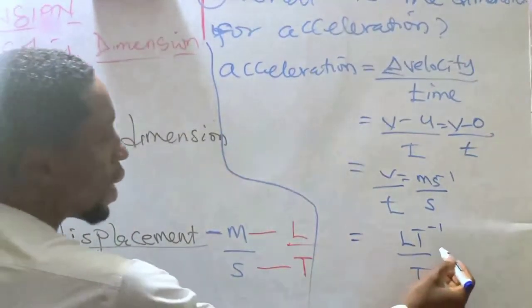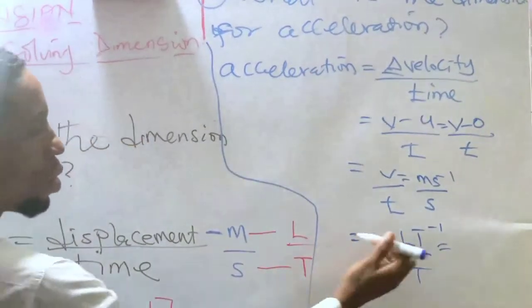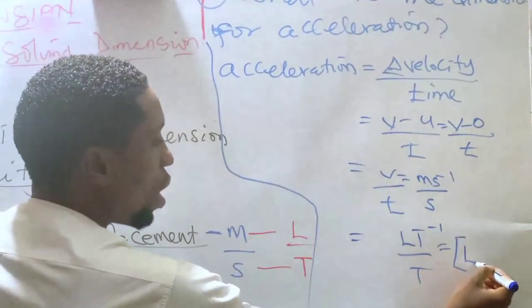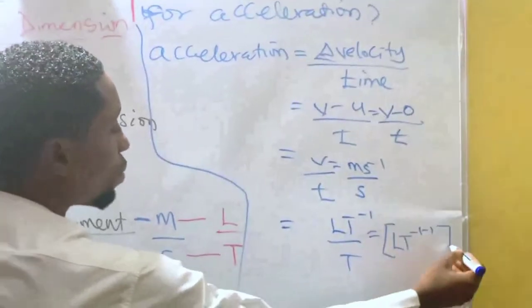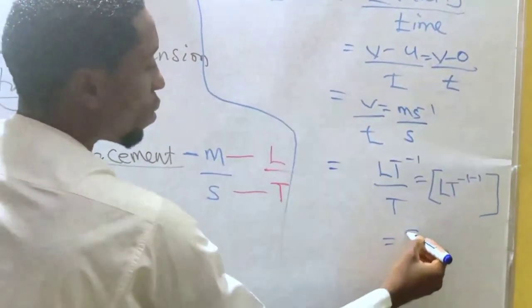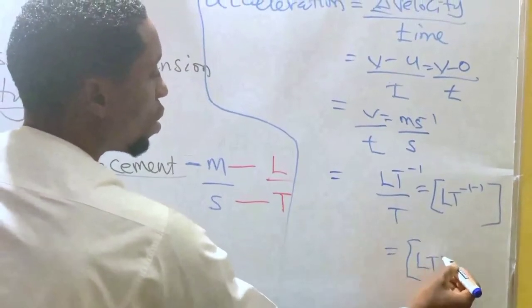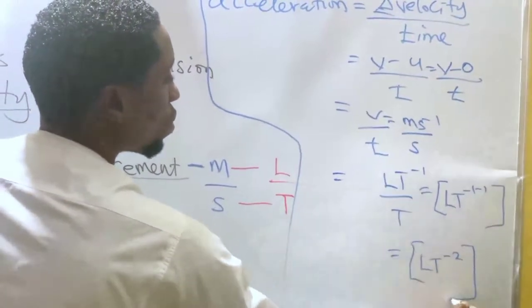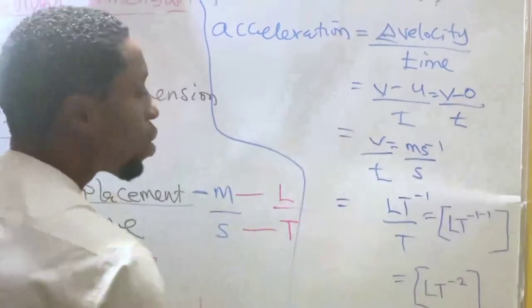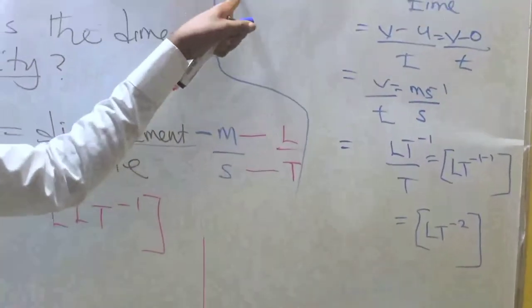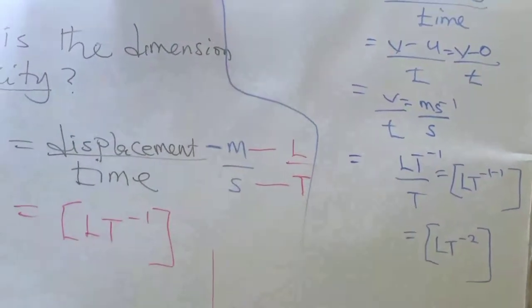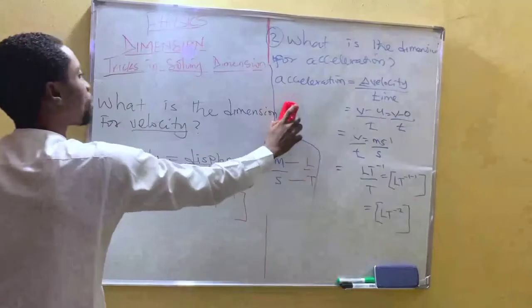So your dimension will now be L T minus 1 minus 1. So you have dimension to be LT minus 2, because minus 1 minus 1 is minus 2. Now this gives you dimension for acceleration. Now let's take another question.